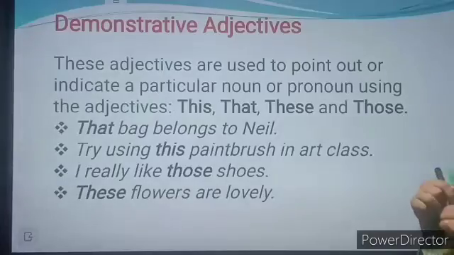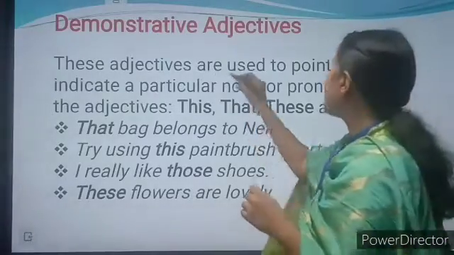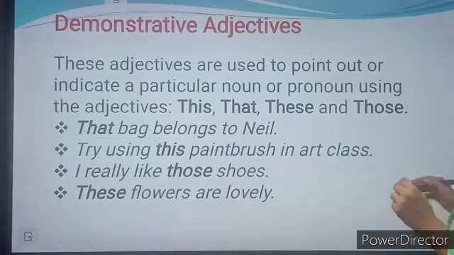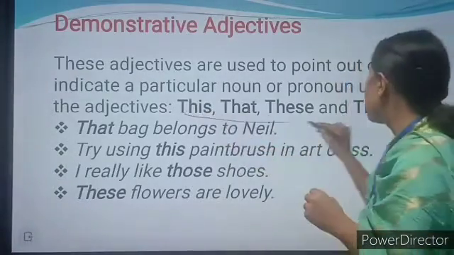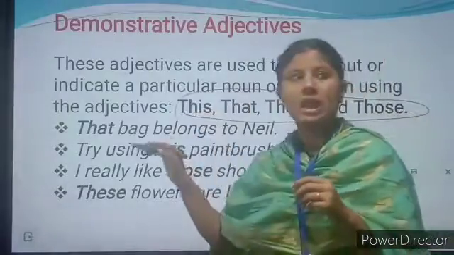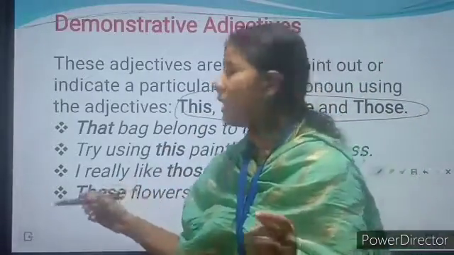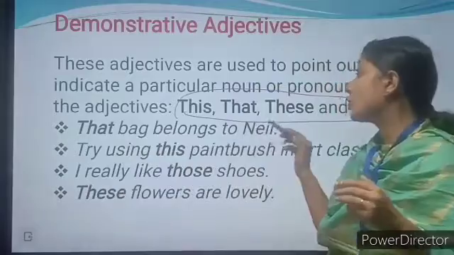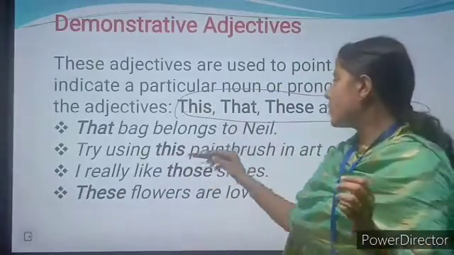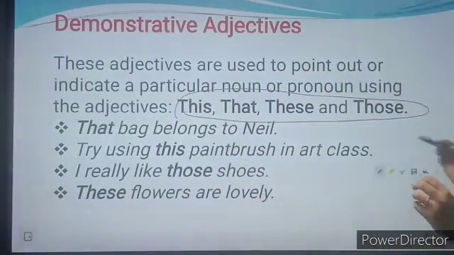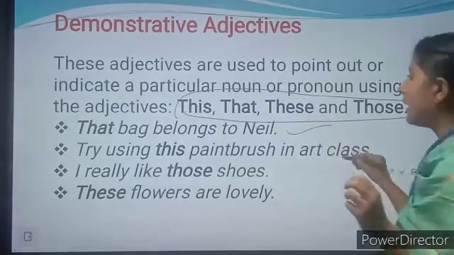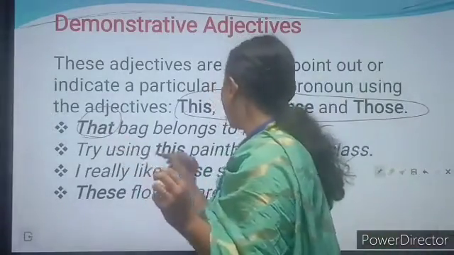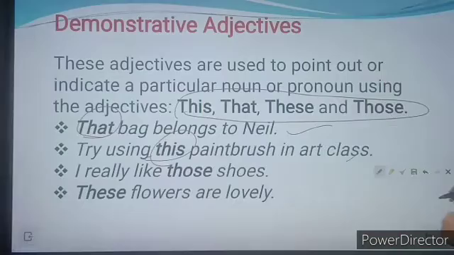Now let's move forward. Demonstrative adjectives. These adjectives are used to point out or indicate a particular noun or pronoun. These are the demonstrative adjectives: this, that, these, those, right? For example: That bag belongs to Neil. Try using this paintbrush in the art class. So these are examples of demonstrative adjectives.